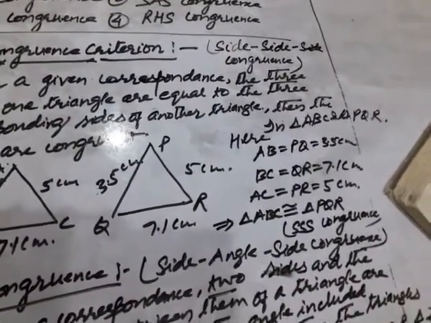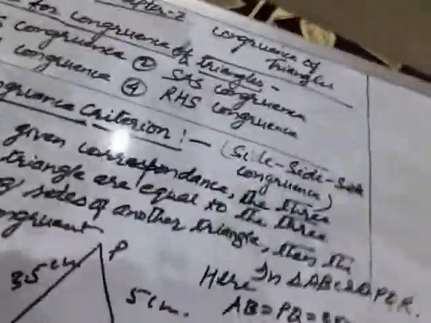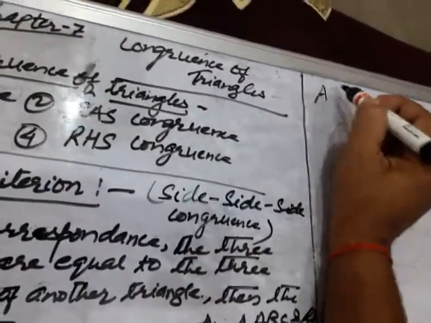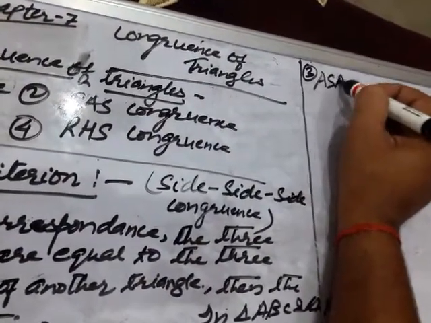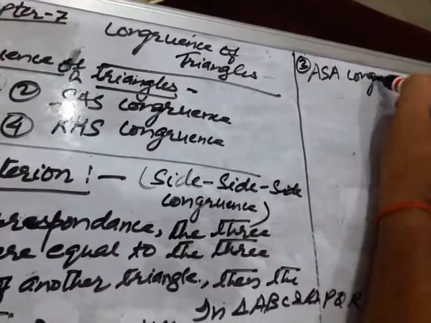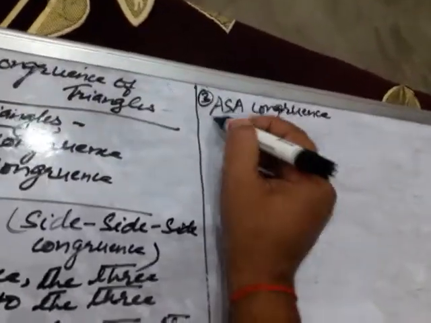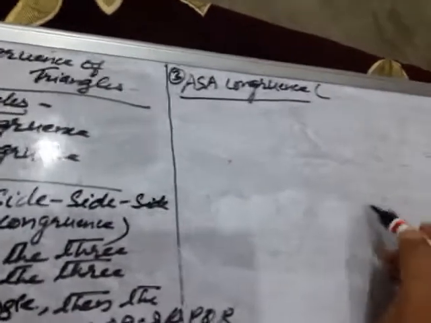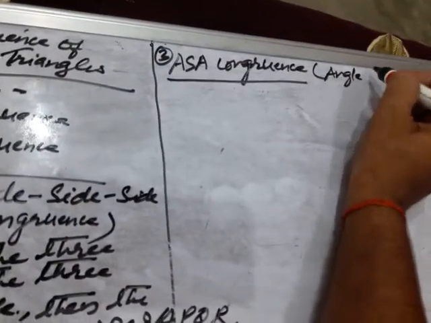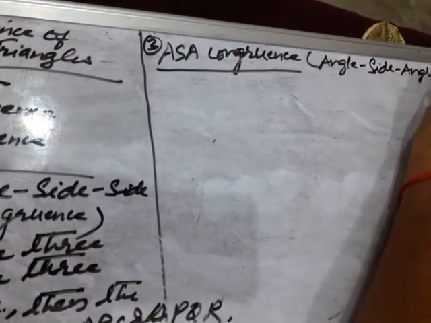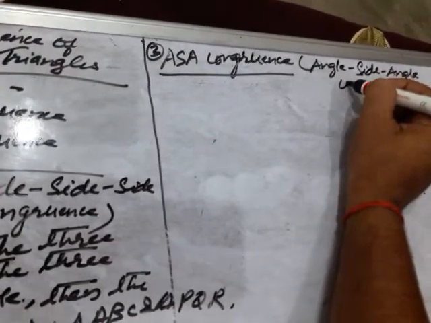The next congruence rule is the ASA rule, that is ASA congruence, children. Let us see what is ASA congruence. The third one is ASA congruence. What is its full form? Angle side angle. Angle side angle congruence.